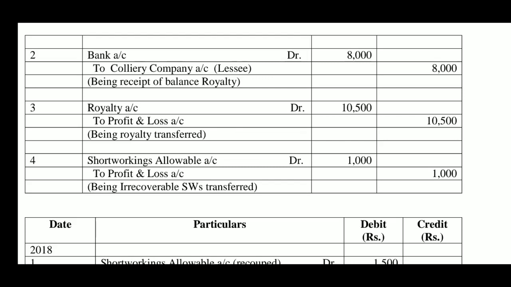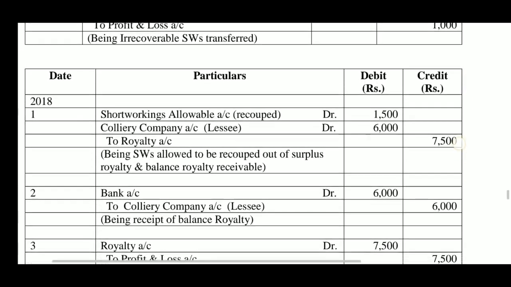Now, in this year 1,000 is irrecoverable short workings, and it results in gain to the lessor. What was the loss to the lessee, that is, irrecoverable short workings lost to the lessee, will be treated as gain from the point of view of the lessor. Gain is transferred, that means credited, to profit and loss account. Short workings allowable account debtor to profit and loss account 1,000 rupees, being irrecoverable short workings transferred.